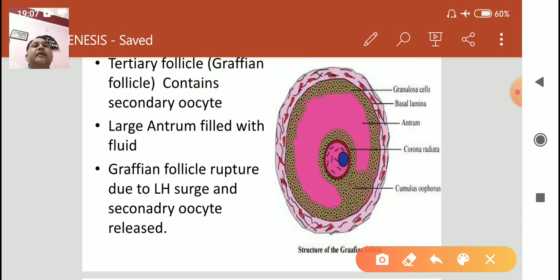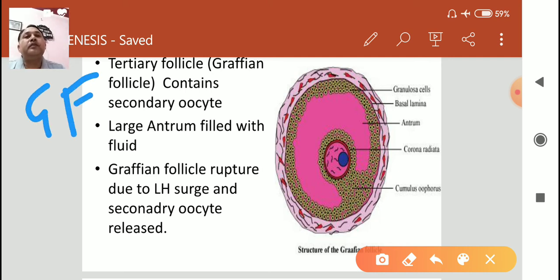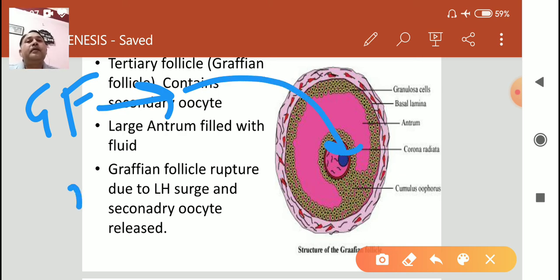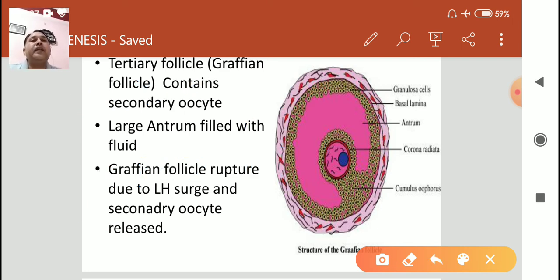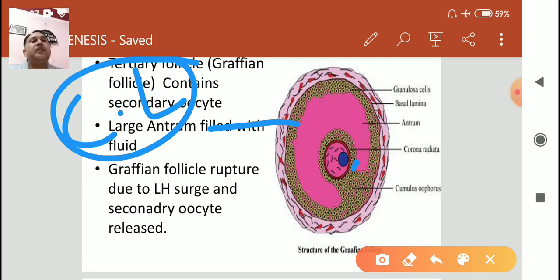When the LH surge occurs, when the luteinizing hormone is at its peak, the Graafian follicle ruptures and releases the secondary oocyte. The secondary oocyte reaches the fallopian tube where fertilization will take place, and the remaining part of the Graafian follicle acts as the corpus luteum, an endocrine structure which secretes progesterone.